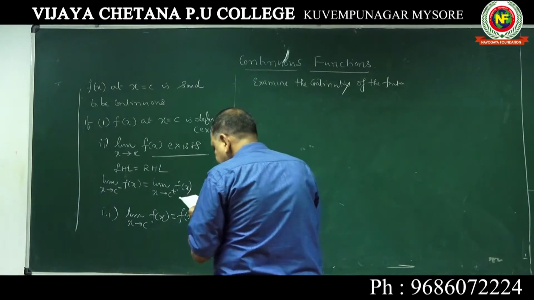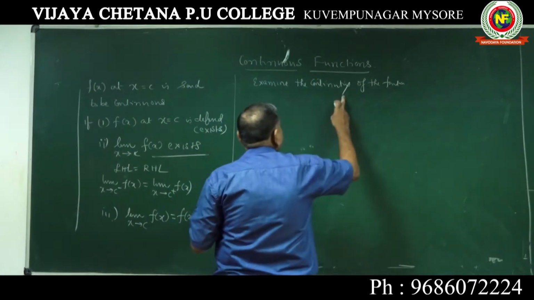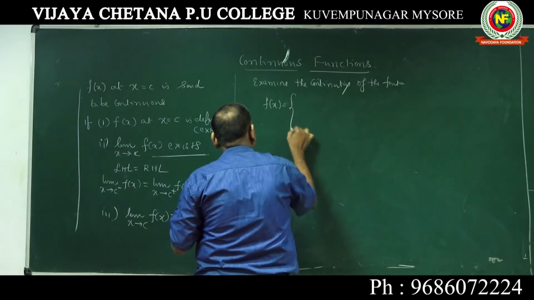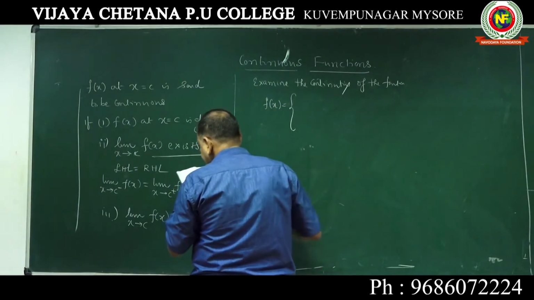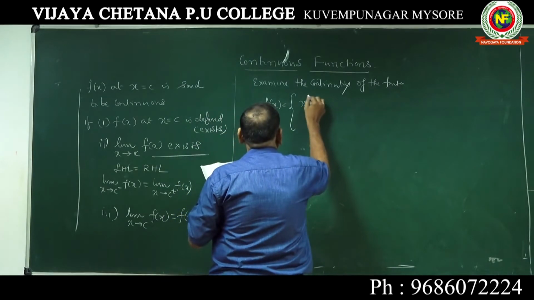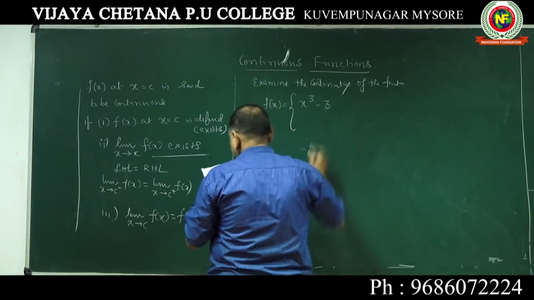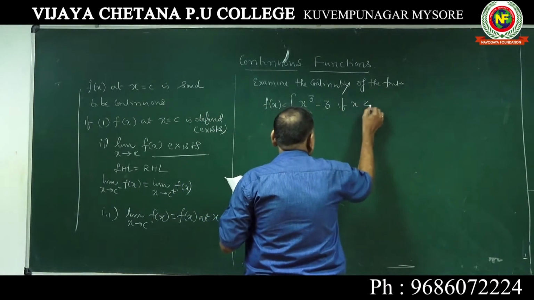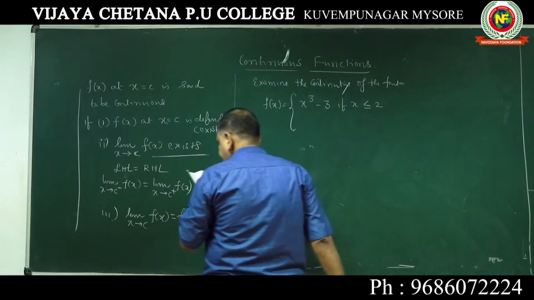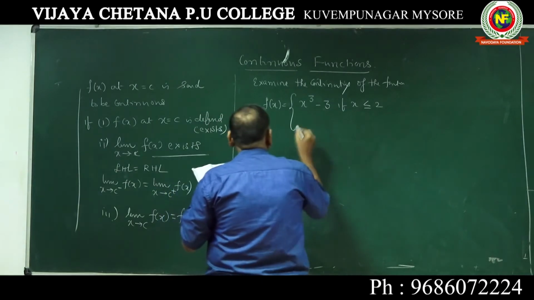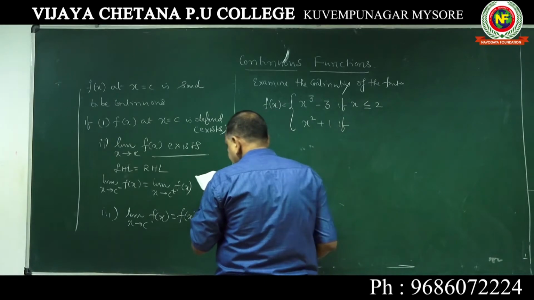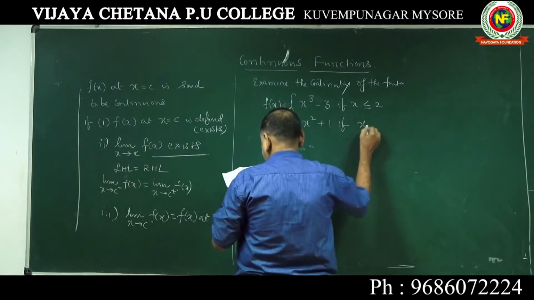Check the continuity of the function f of x is equal to x cube minus 3 if x is less than or equal to 2, then x square plus 1 if x is greater than 2.